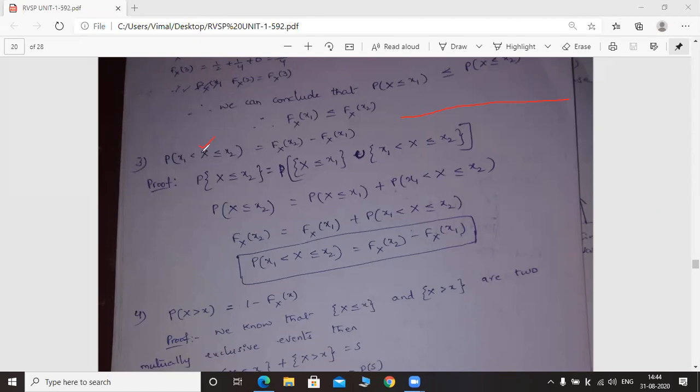So the random variable capital X takes the values in between x1 and x2 only, including x2. x1 is not included because equal to is not present here, only less than is present. So here the random variable X takes the values in between: the first value is x1, the second value is x2. So indicate the values.